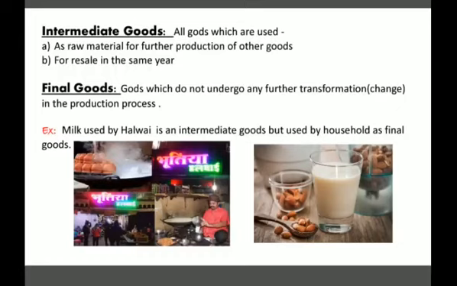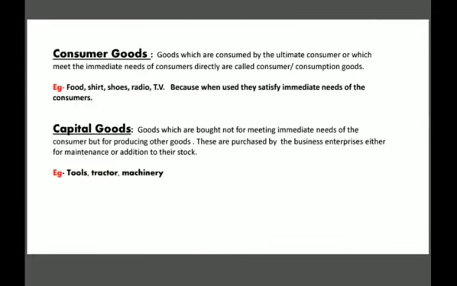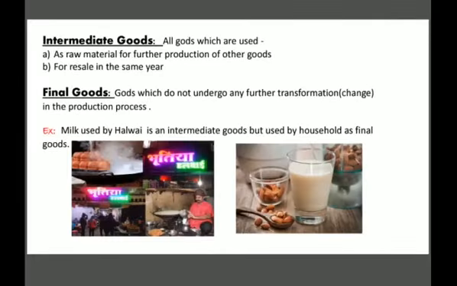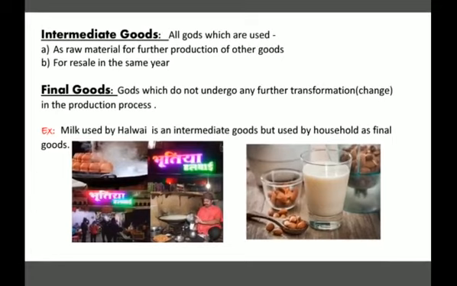Okay, the first two terms are intermediate goods and final goods. And after that we will do consumer goods and capital goods. So first we will see what are intermediate goods.